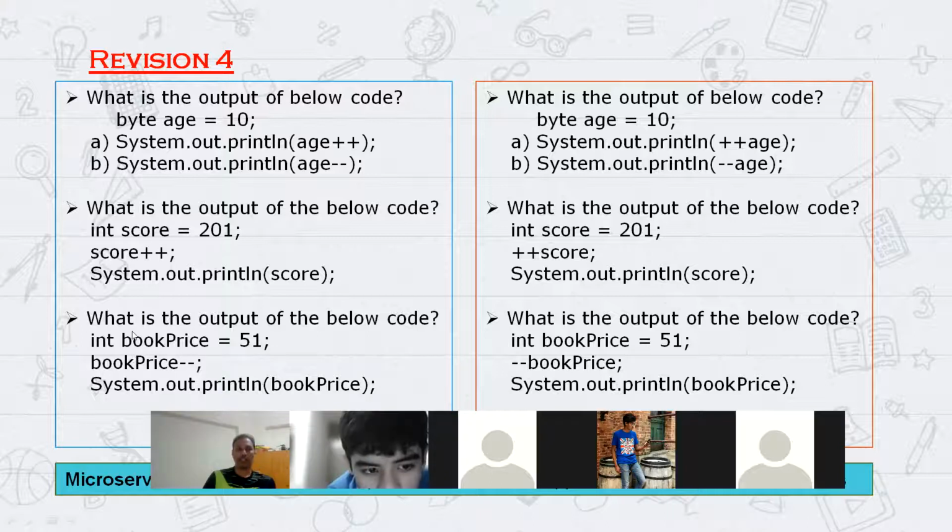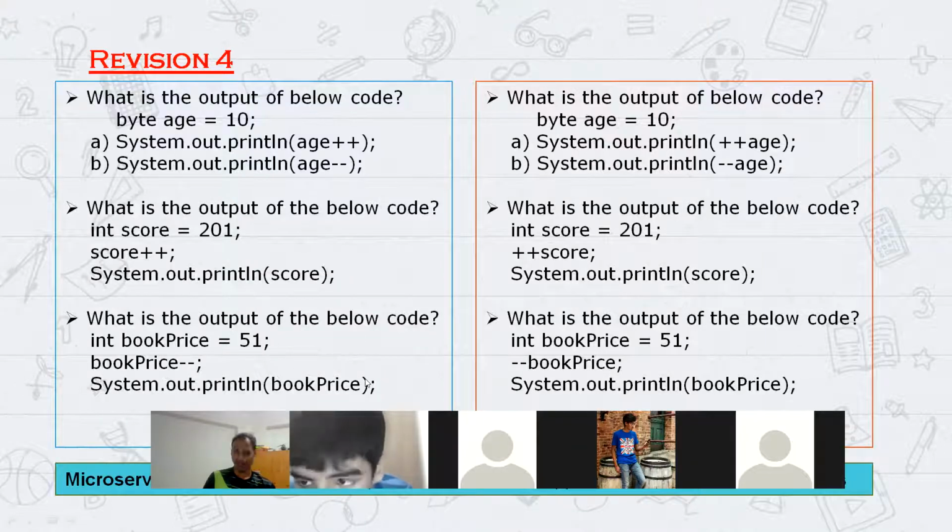And Hasni, what is this one? What is the value for this one? Output. Book price is equal to 51. And the second statement, book price--. 51. Okay, can you check here again, Hasni?